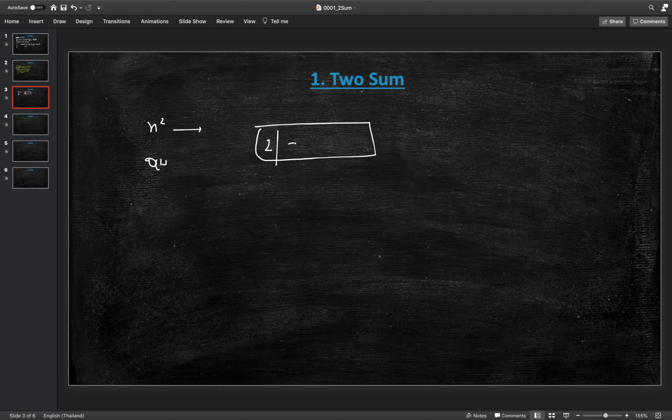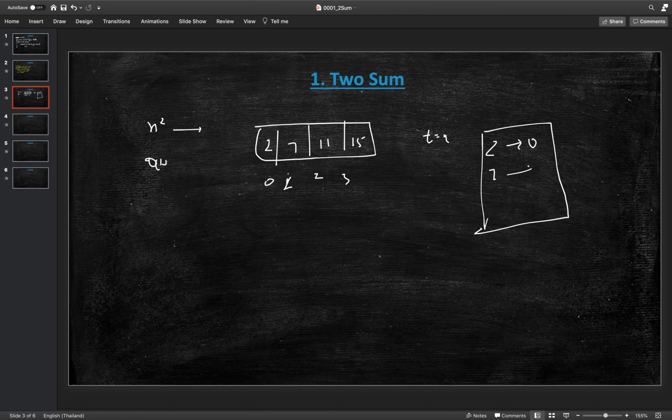So let's say this is our array, the same example 2, 7, 11 and 15, and our target T is 9. These values are at index 0, 1, 2 and 3. We will fill these values and their corresponding indices into a hash map. So the value 2 is at index 0, value 7 is at index 1, value 11 is at index 2 and the value 15 is at index 3.